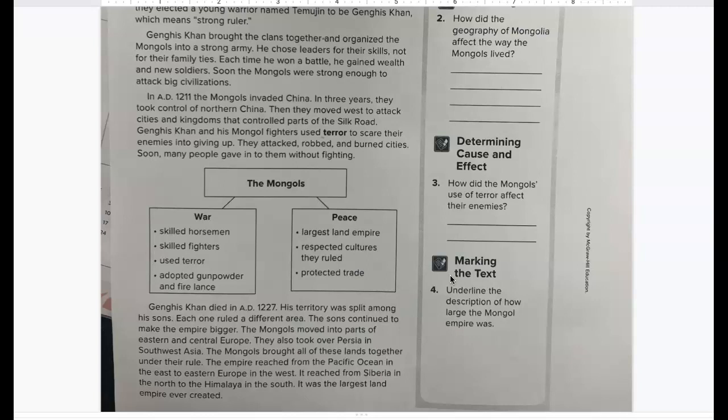The Mongols moved into parts of Eastern and Central Europe. They also took over Persia and Southwest Asia. The Mongols brought all of these lands together under their rule. The empire reached from the Pacific Ocean in the east to Eastern Europe in the west. It reached from Siberia in the north to the Himalaya in the south. It was the largest land empire ever created.